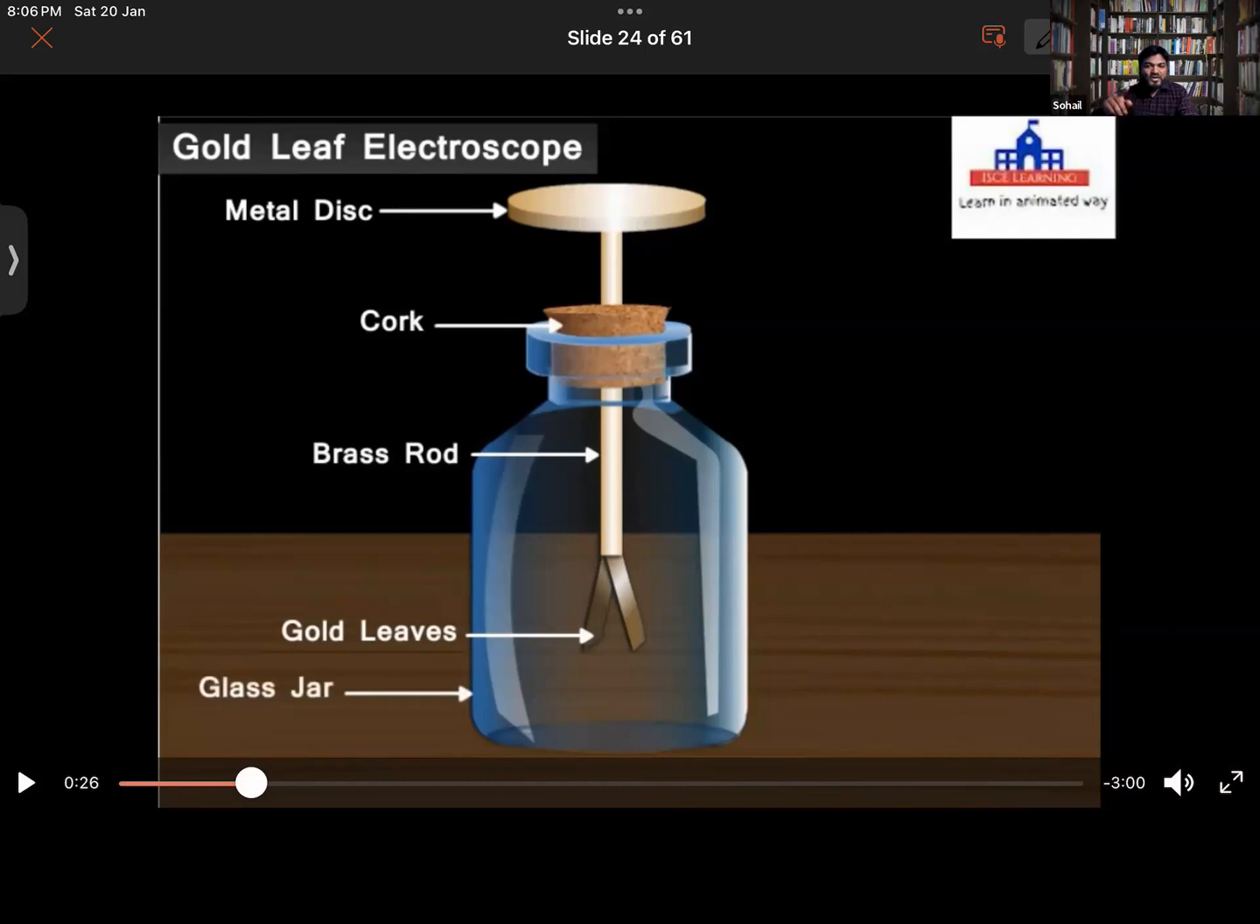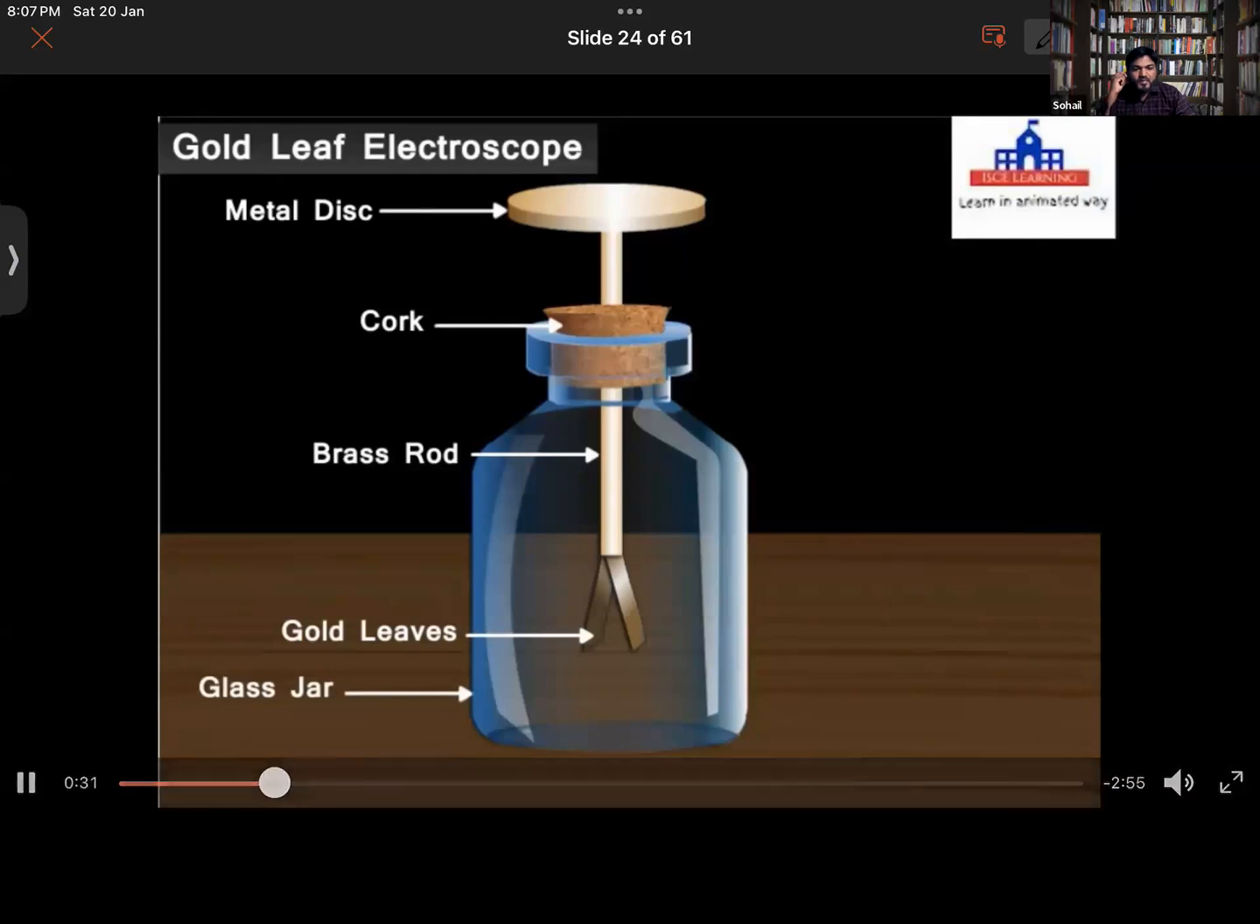Also, one more thing you can infer from this is that you can get an idea about the strength of the charge in it. Because there will be more deflection between the gold leaves, it means the strength of the charge developed on it is more.